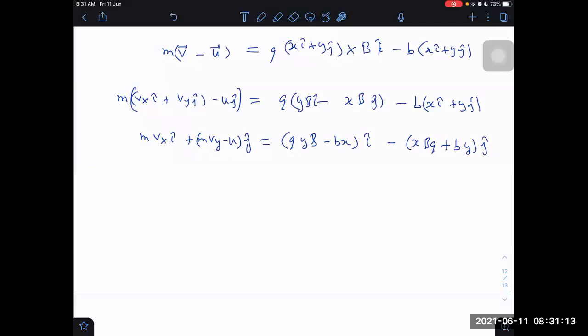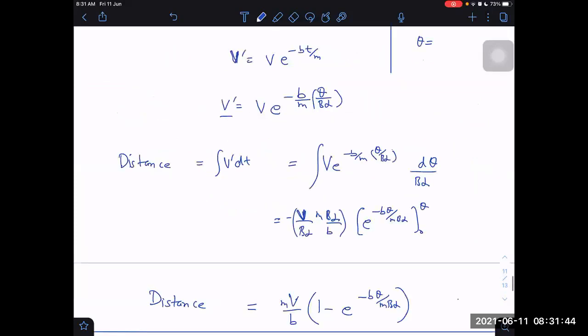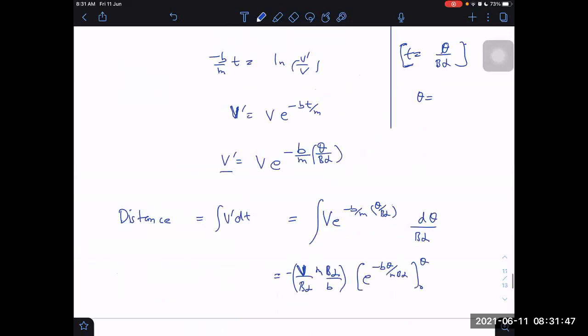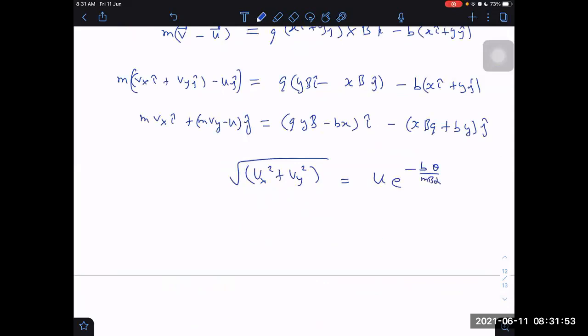Okay, then the main thing is if we know u or if we know x and y, then we can get vx and vy. One more equation we have already, the speed equation, square root of vx square plus vy square, that we got last time. That final speed is equal to u into e raised to the power minus b into theta by mb alpha. This equation also we have here.